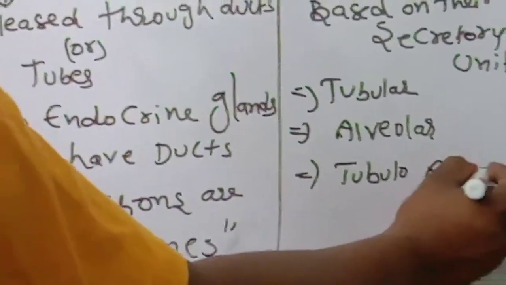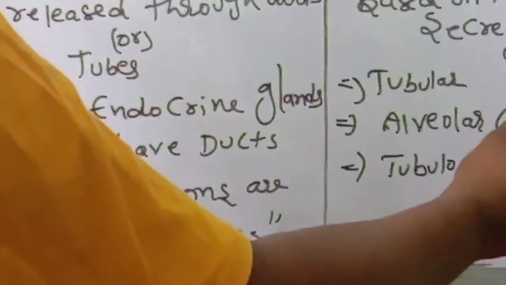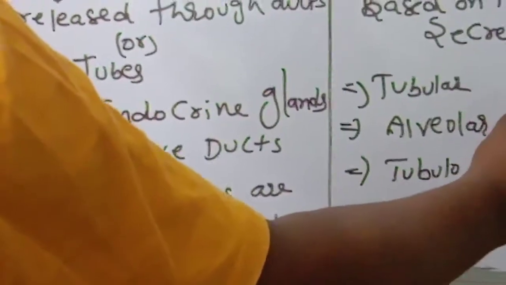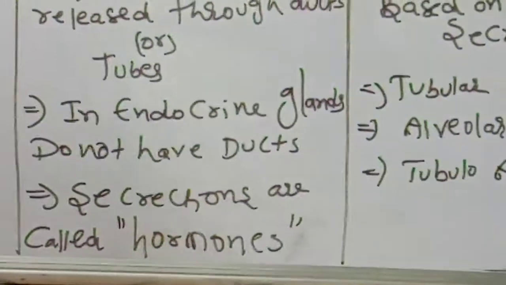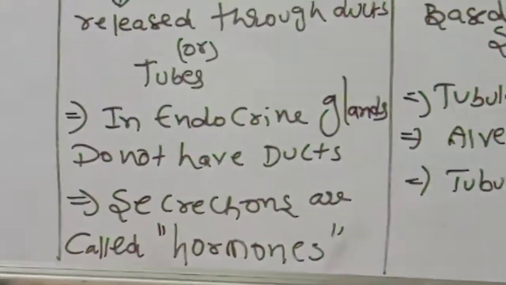These points also you should remember. Okay, children, this is called acinus. What is it called? Acinus.